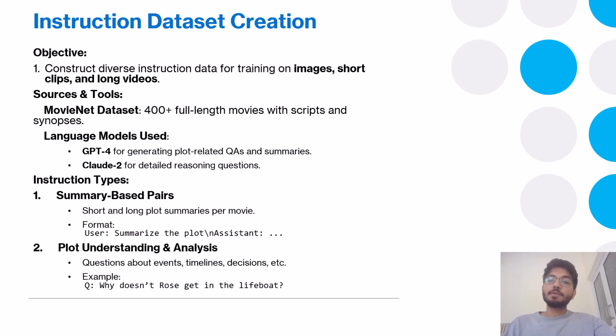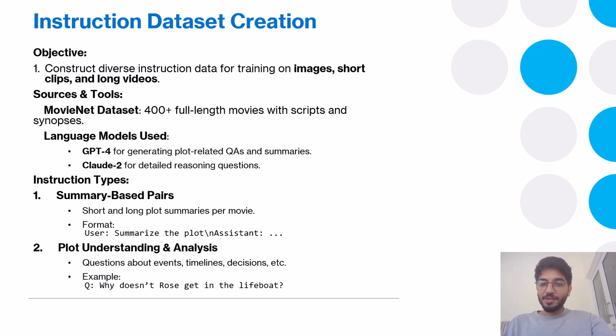First we have summary-based questions. These basically ask for a short or long plot summary. Example: summarize the plot of the movie. The plot understanding analysis is the second type of instruction. These questions test the model's grasp of major events and decisions. Example: why doesn't Rose get in the lifeboat?